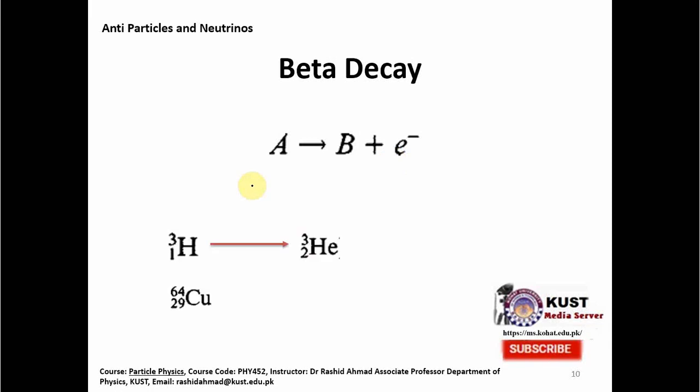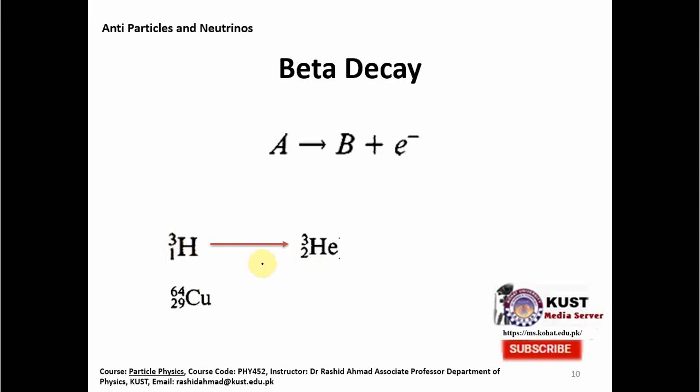Now we go towards the second half of the lecture and we see what neutrinos actually are. For this reason we will go to the beta decay. Now what is beta decay? Actually beta decay is a decay of some particle A into a particle B with the emission of electrons. This happens inside the nucleus when a neutron goes into a proton with emission of an electron, and this also happens in nature. For example, a hydrogen atom can go into the helium atom, or since a neutron is decaying into a proton, so you see the increase of the charge over here.